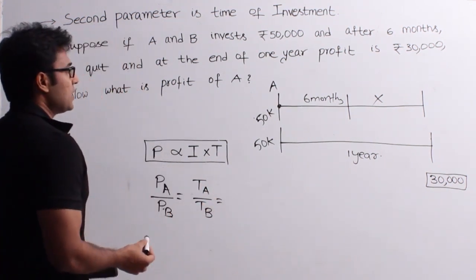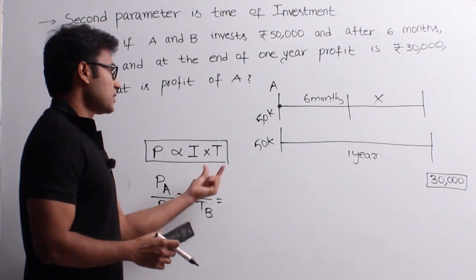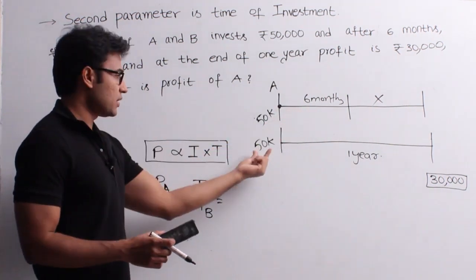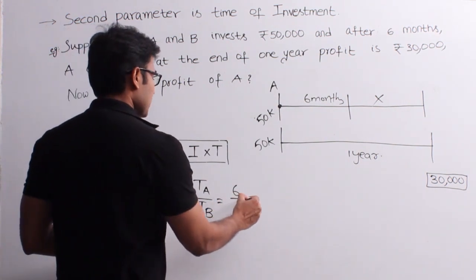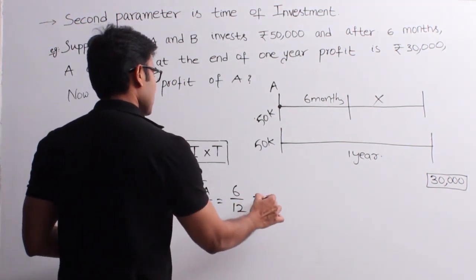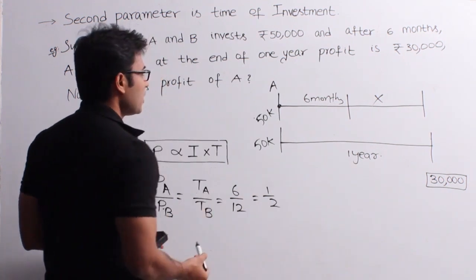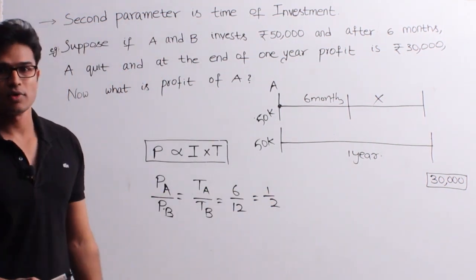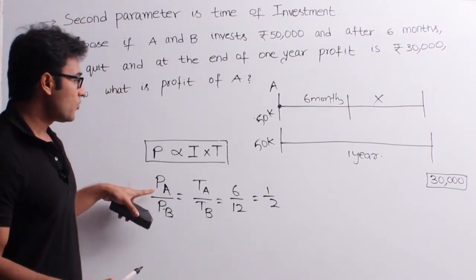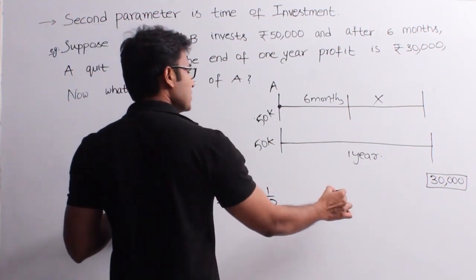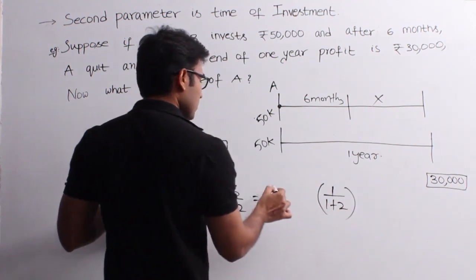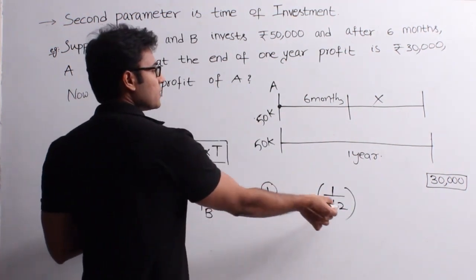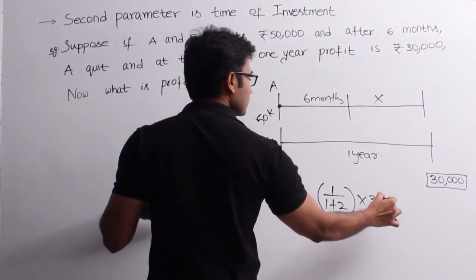Now what about the time for which A has invested? 6 months, right? What about the time for which B has invested? 12 months. Therefore I am converting everything into months. Okay, 6 to 12, which means 1 is to 2. So 30,000 has to be divided in a ratio of 1 is to 2. Now what is the profit A makes? The profit A makes is equal to 1 by 1 plus 2, why 1? Because his number is 1 here and total is 1 plus 2, into 30,000.